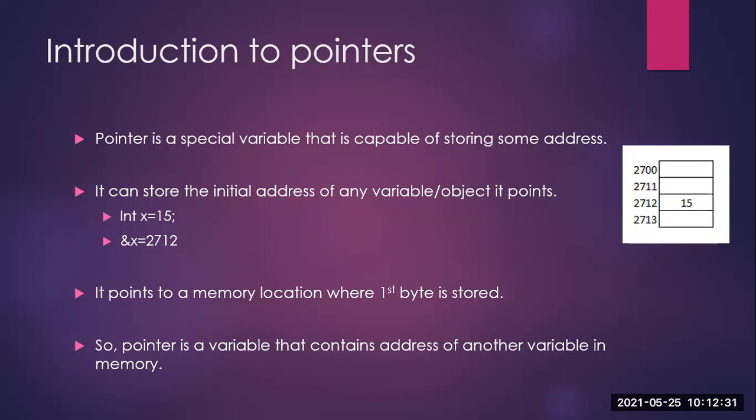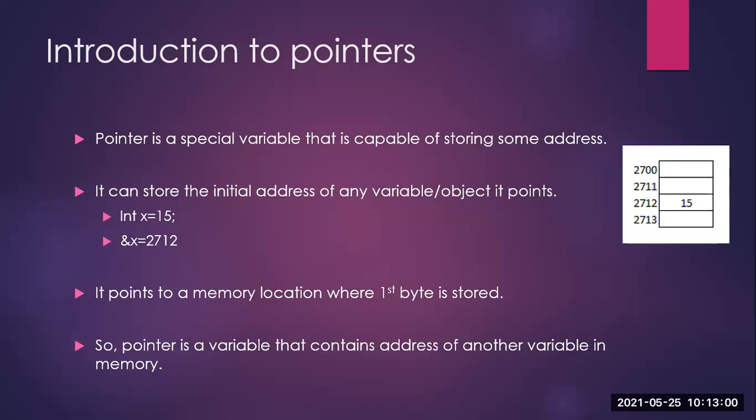A pointer is also a variable, but it is called a special variable because we store memory addresses in it. If we have a look at the image here, the memory addresses are starting from 2700. Such values, the hexadecimal values, we are going to store in the pointer variable. So that is why it is said to be a special variable.